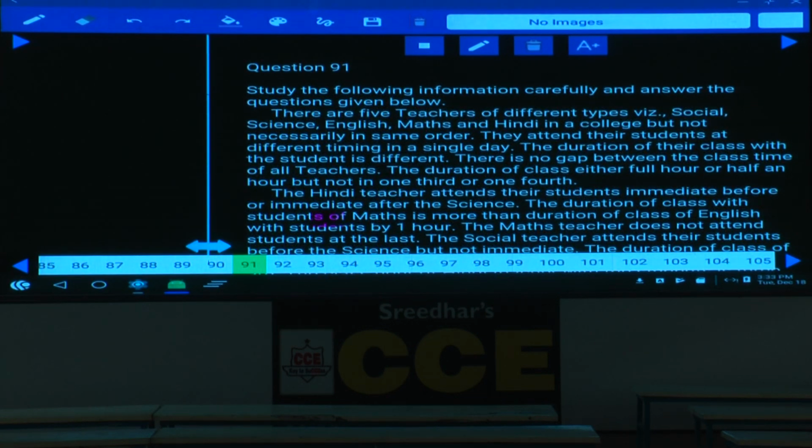There are 5 teachers of different types, different subjects. And what are the different subjects here? Social science, English, mathematics, Hindi in a college but not necessarily in the same order. And they attend their students at different timings in a single day. The duration of their class with the students is different. And there is no gap between the class time of all the teachers. That means continuously the classes will be there. And the duration of class is either a full hour or half an hour, but not 1/3 or 1/4.